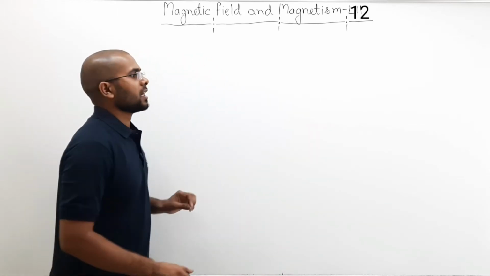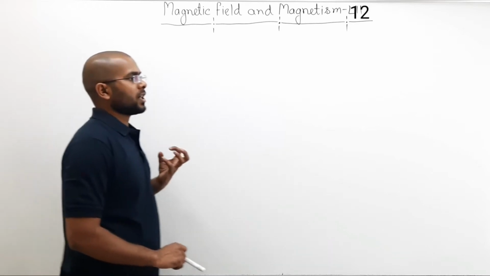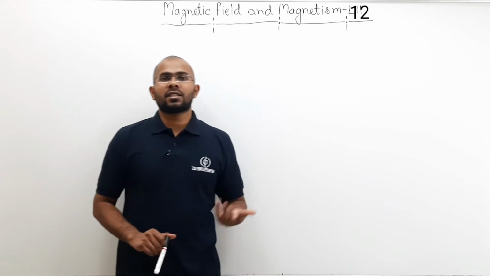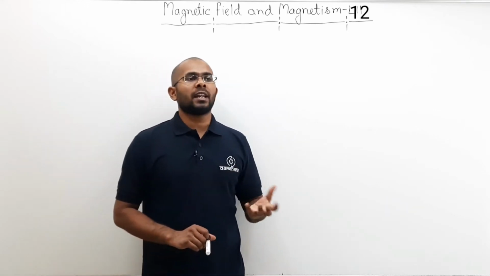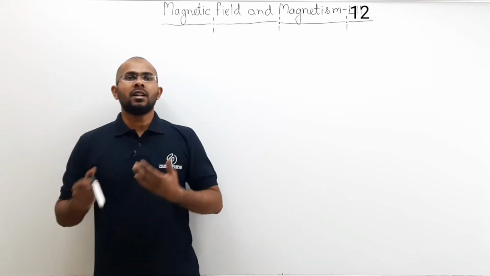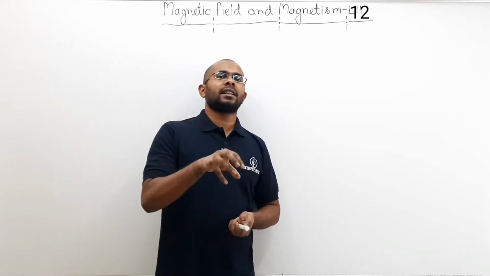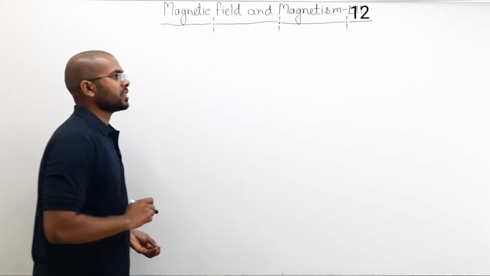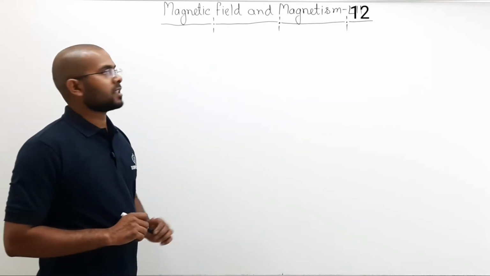So in today's lecture, we are going to talk about the properties of Earth's magnetic field, what is the reason for its existence, and how we can measure how much magnetic field is present in a region. So let us first list down the topics that we will cover in this lecture.